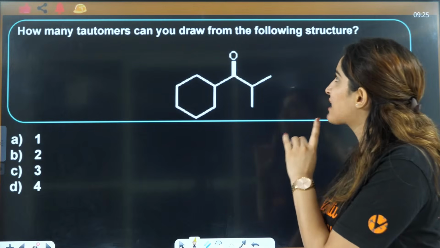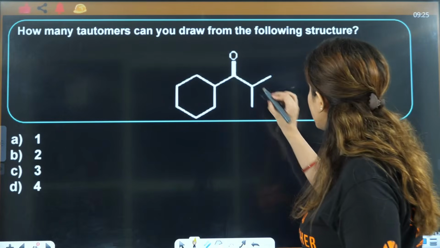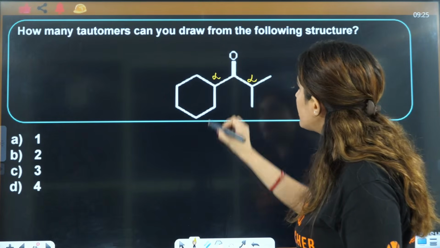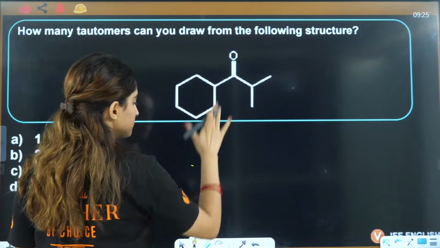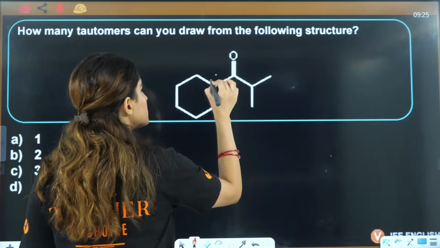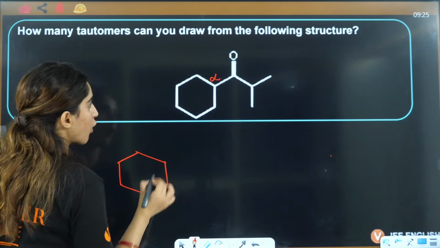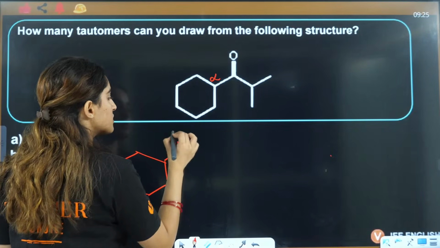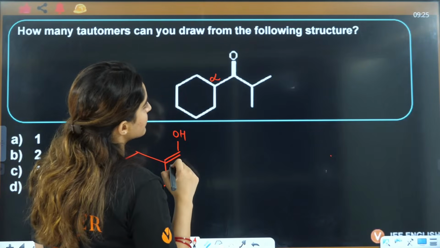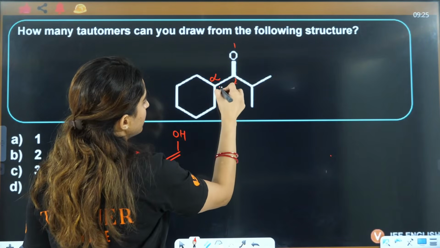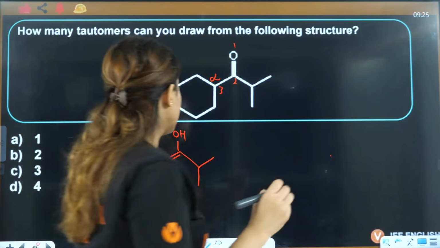How many tautomers can you draw from the following structure? This is a double bond O. Now if you see, this is alpha, this is alpha. The first tautomer possible here, let's say this is alpha, I'll draw it with the red pen. So this is alpha, and the tautomer possible is this. This will convert to OH. This is 1, 2, 3, it will shift here and this will become this kind of situation.